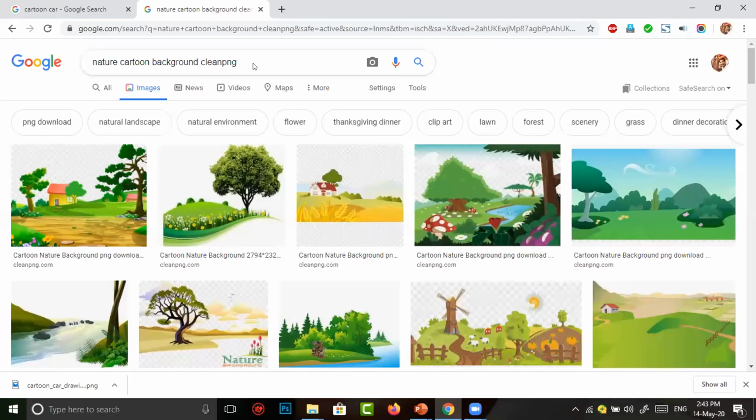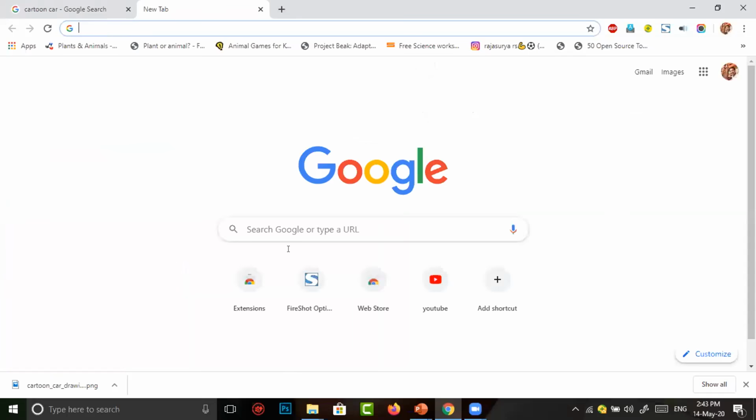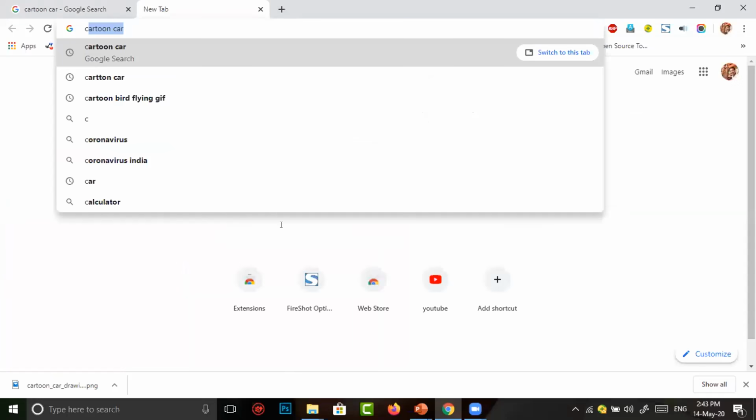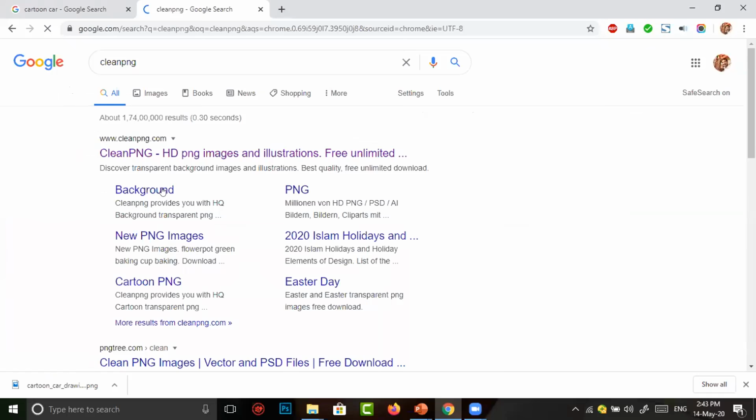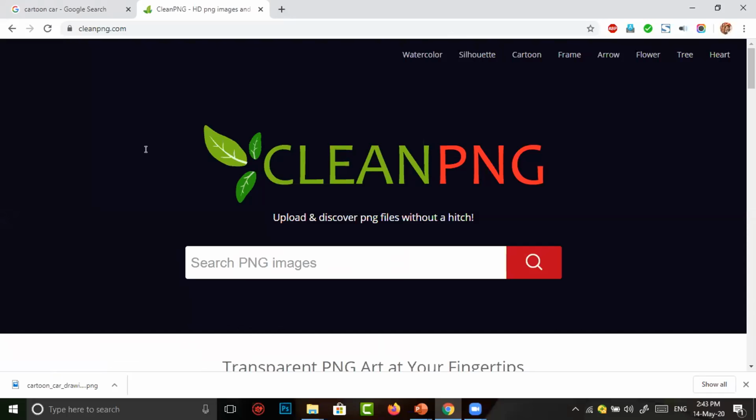I close this tab. Again, I open another in which I type clean PNG. Clean PNG is a website in which we can get many images free of cost.